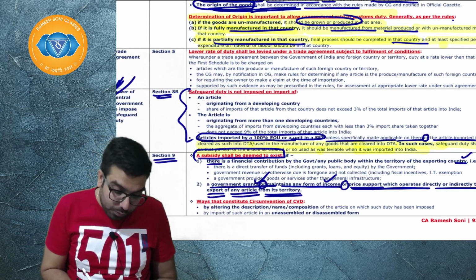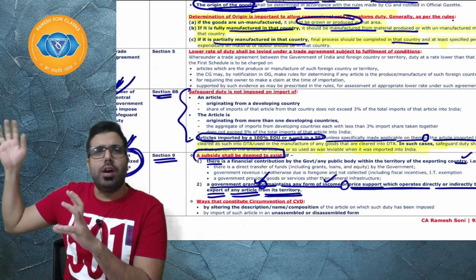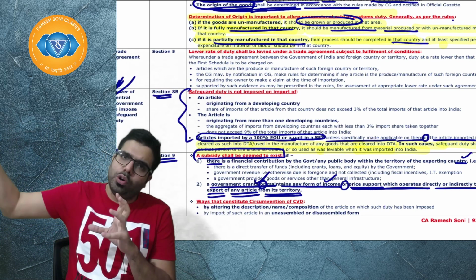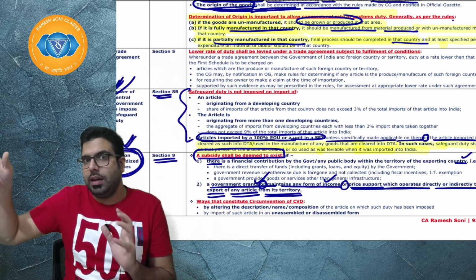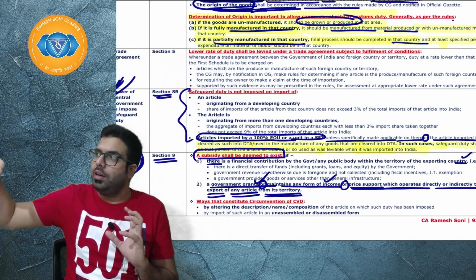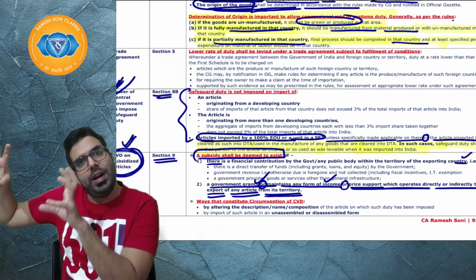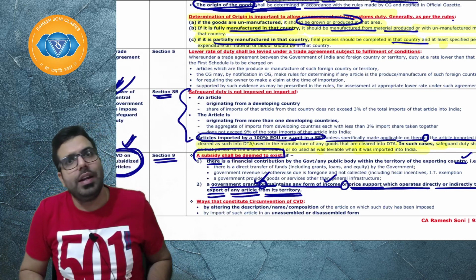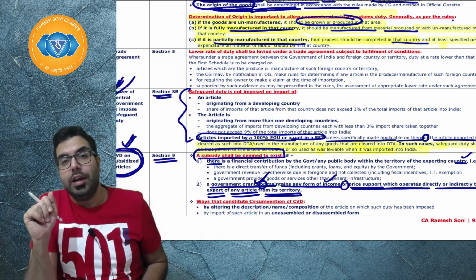Now, what happened? The Chinese government gave support, grants, subsidies, etc. to its people, and they started exporting to our country. We came to know that there is a subsidy given in that country. We saw that there is a link between giving of subsidy and injury, and hence we charged anti-subsidy duty.